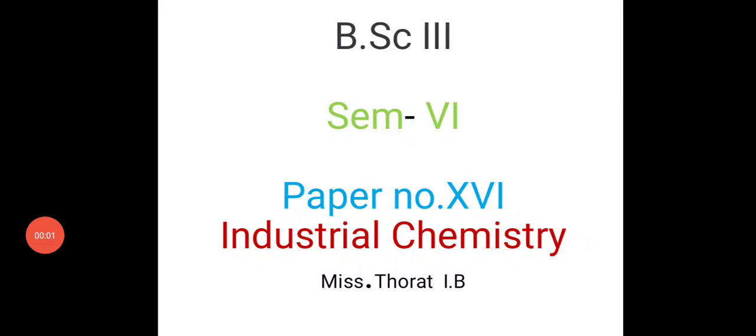Good morning, everybody. In the previous lecture, we have seen the paper number 16, Industrial Chemistry, and the manufacturing of ammonia by Haber's process. Today we will discuss the manufacturing of sulfuric acid by the contact process.